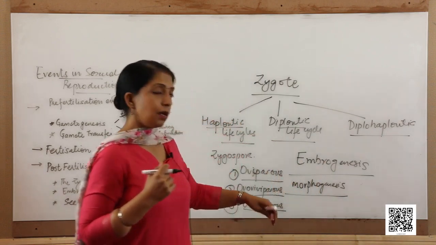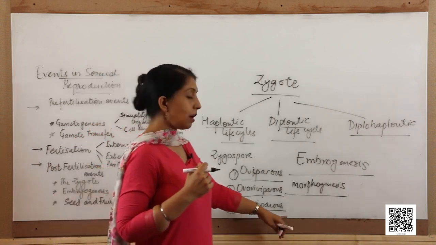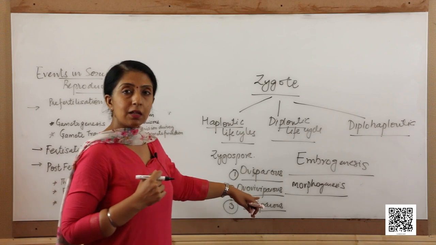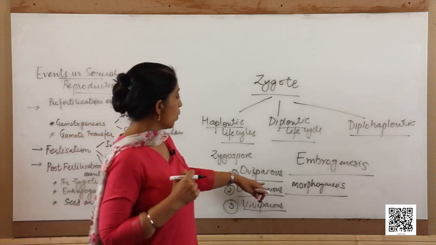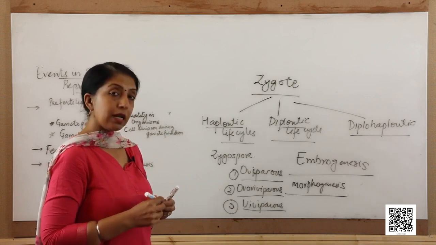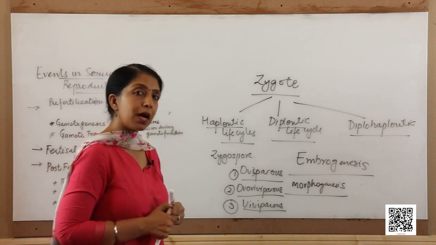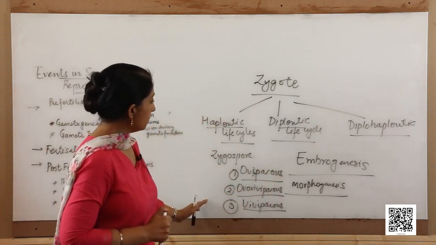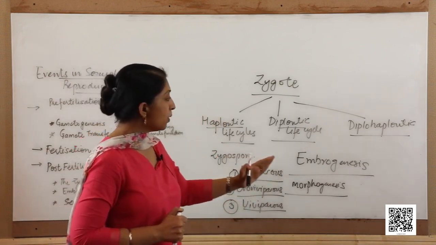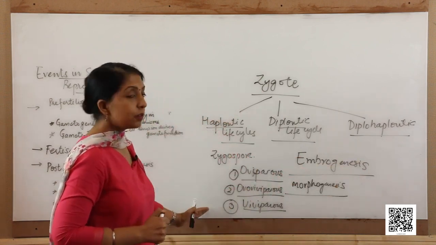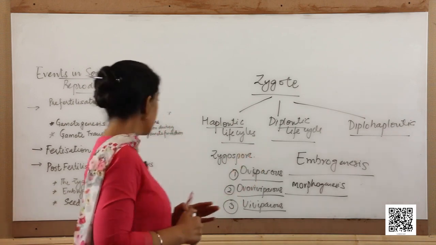So, human beings are viviparous in nature. As I told you, ovoviviparous are the rattlesnakes and the sharks, and oviparous are the animals such as birds that lay eggs, or the amphibians and the reptiles, they all are oviparous. So, depending on how the embryo is developed, the animals are of three types.